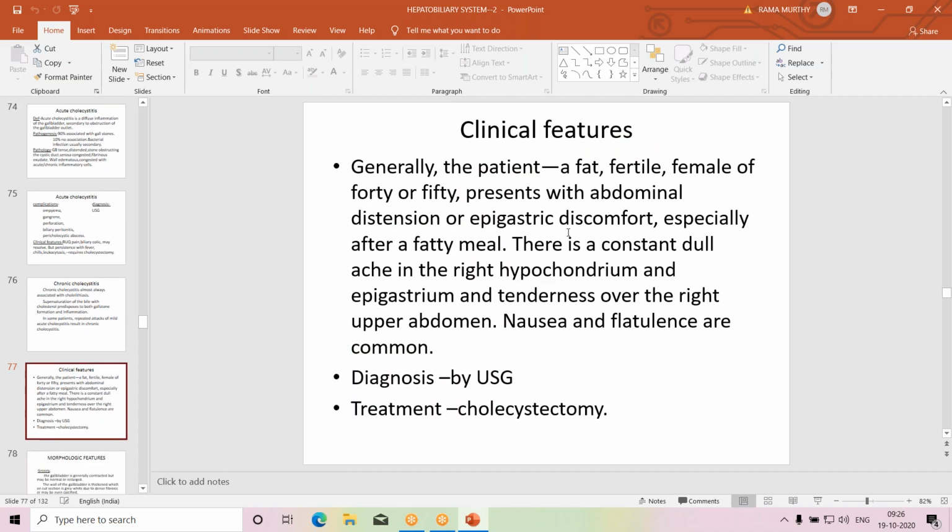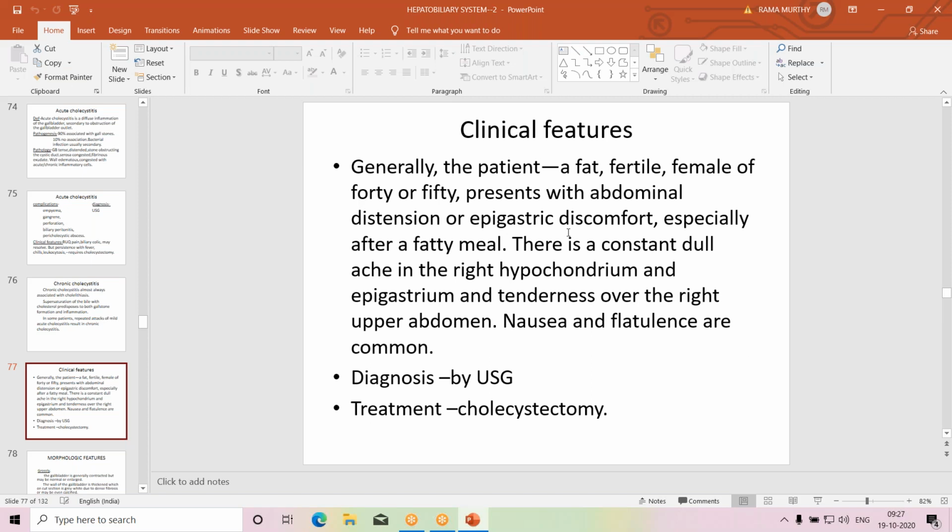What are the clinical features of chronic cholecystitis? In chronic cholecystitis, clinical features are not so severe, but there is pain in the right hypochondrium region, where the gallbladder is situated, colicky abdominal pain in the epigastrium or right hypochondrium.